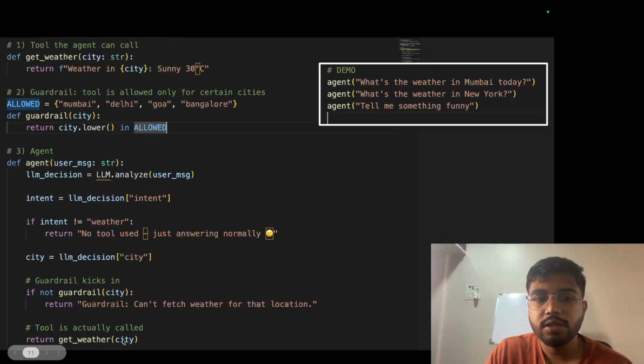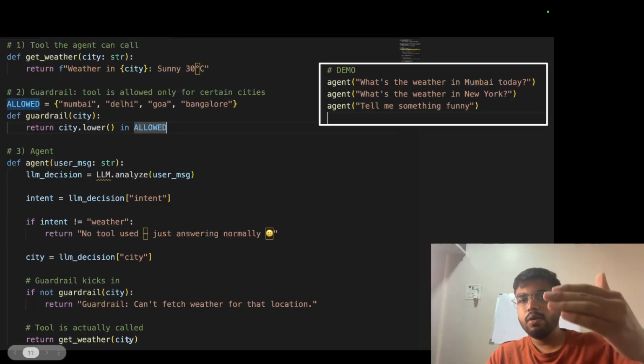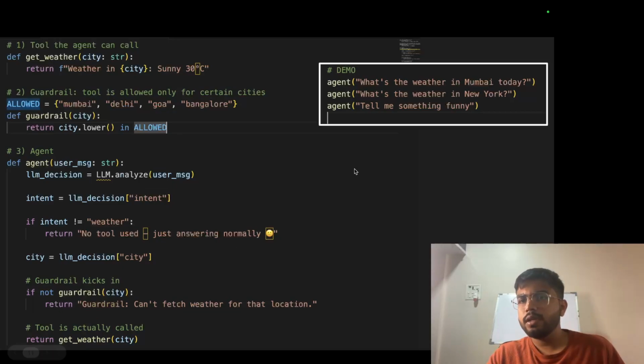So I am able to answer this first question, right? I am able to go through all the steps. I hope this is clear. What's the weather in New York? So I go here again, New York, intent is again weather. I skip this. City is equal to the LLM decision, New York. If not guardrail, I go to this allowed. New York is not here, right? So city.lower is in allowed. So the guardrail can't fetch weather for this location. So this is the error message that will go to the user, that we cannot fetch weather for this location.